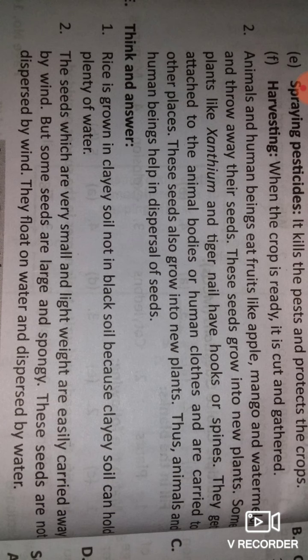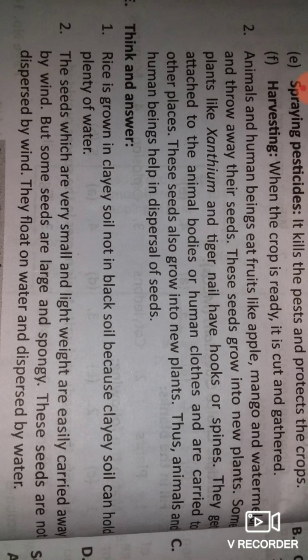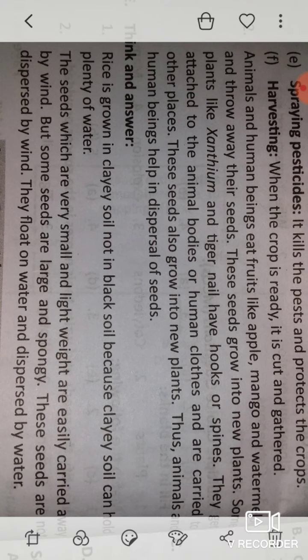Students, it is obvious that if a seed has some weight, then it cannot lift with the wind. Which type of seeds can lift with the wind? Only seeds which are very light and very small. Only then can the wind carry them away.